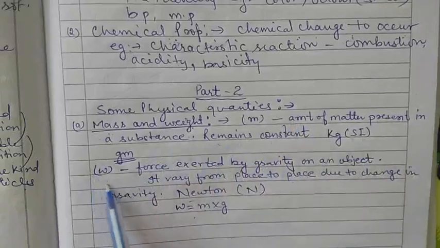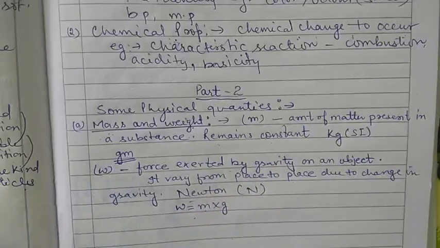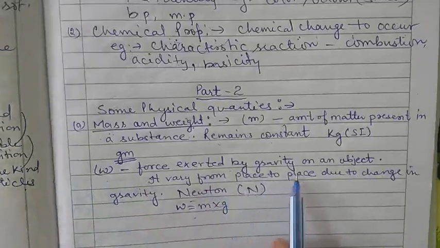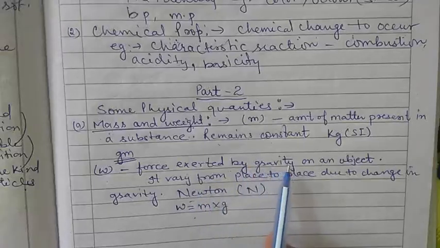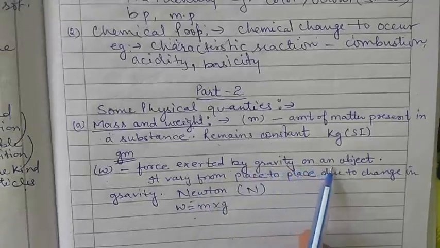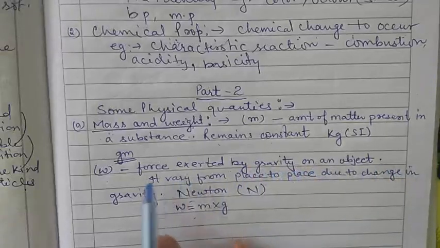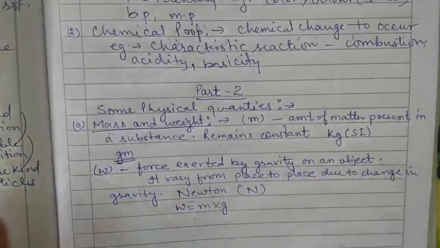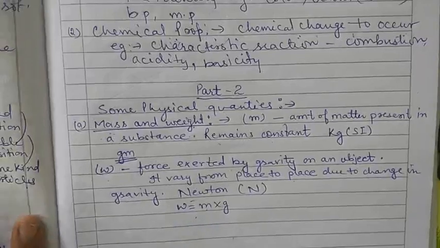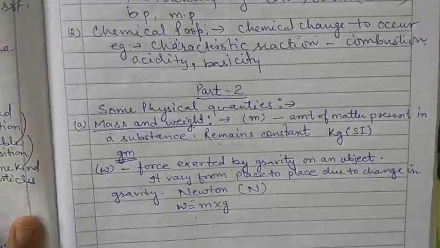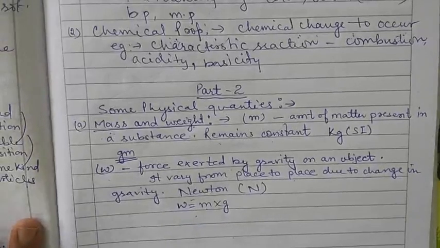Weight is a force exerted by gravity on an object, it varies from place to place, and its formula is weight equals mass times gravity.